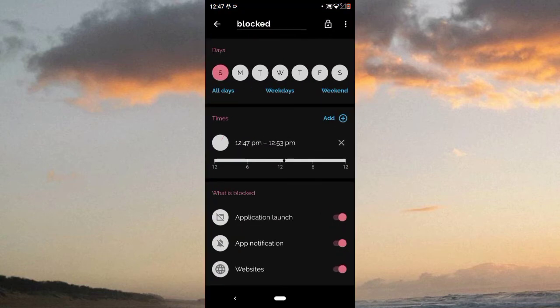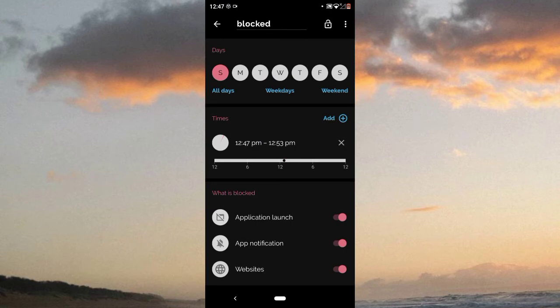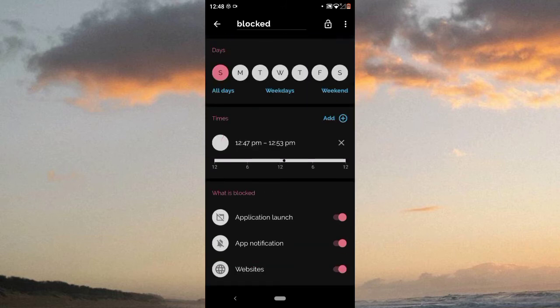So if you want to open, you just put a cross here, but it will not be helpful for you, because we all know that if we get a notification, we all come and put a cross. So there is a feature, you can see here a lock. So put on lock and select a time lock.